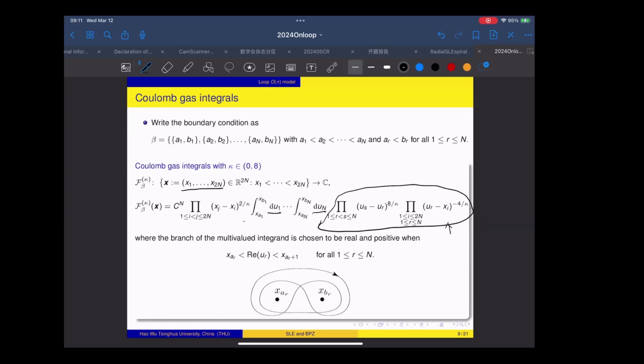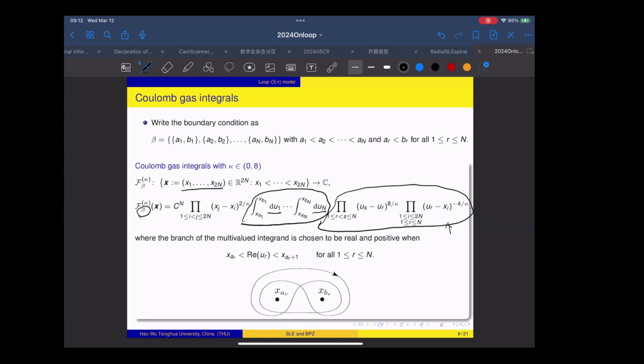And the integration surface here will depend on the link pattern beta. So for each link pattern beta, we pair these endpoints according to this link pattern. And the integration surface is obtained by drawing the Pochhammer contour around each pair in this link pattern. So there are n-fold integration surfaces, and this is the integrand function. And here we see that although the integrand function is pretty simple, it is a multi-valued polynomial function. So in order to make the precise definition, we need to specify which branch of this integrand we are choosing.